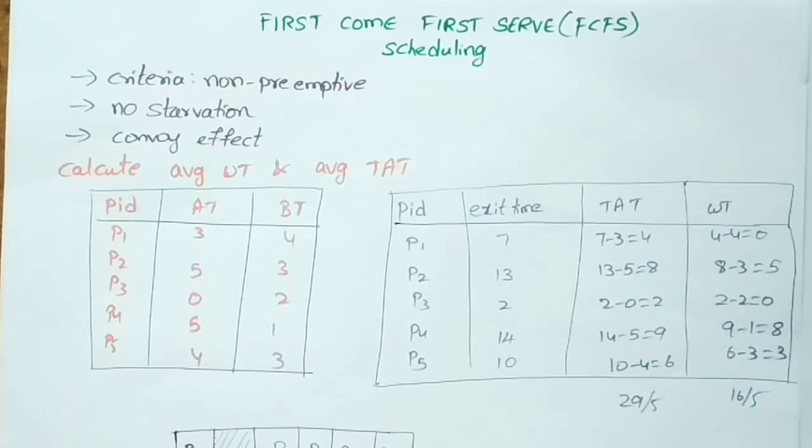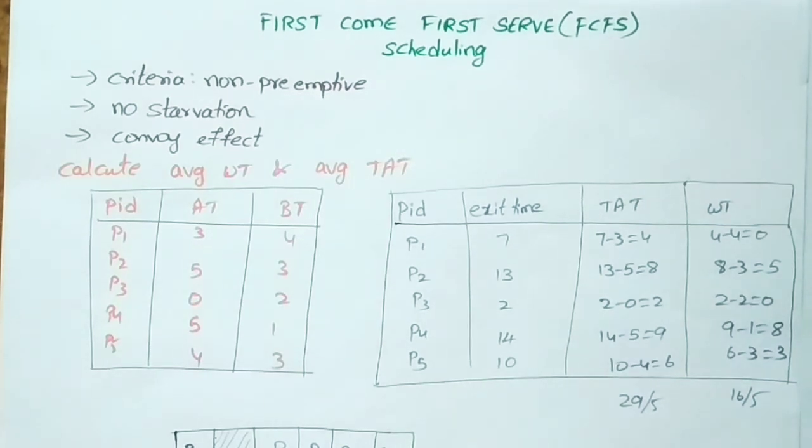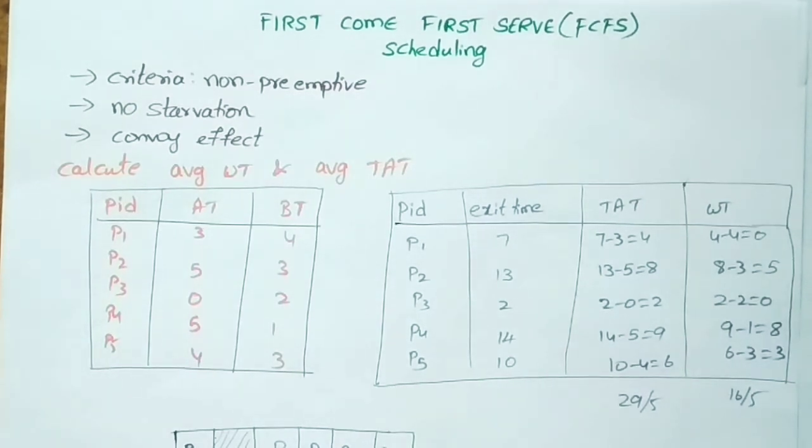And there is another drawback here, that is called the convoy effect. So what is the convoy effect? If the process with the higher burst time arrives before the process with the smaller burst time, then the smaller process has to wait for the longer process to release the CPU. That is called the convoy effect.